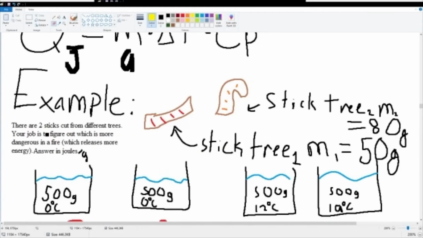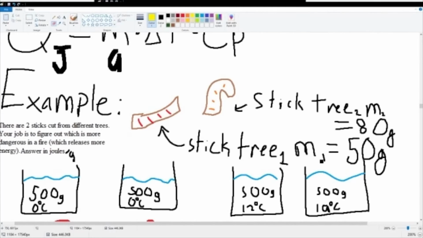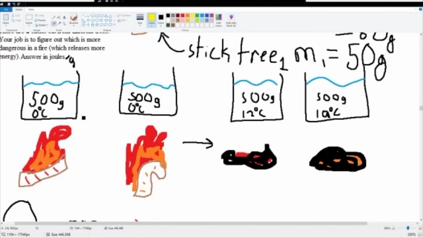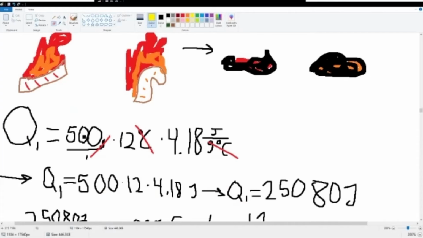So, let's start up a quick example problem. We have 2 sticks that are cut from different trees, and your job is to figure out which is more dangerous in a fire, aka which releases more energy per gram, so answer in joules per gram. Stick 1 is 50 grams that we're burning, and stick 2 is 80 grams. We burn both of them under 500 grams of water to collect the energy. For stick 1, it raises the temperature by 12 degrees, and for stick 2, it raises the temperature by 19 degrees.